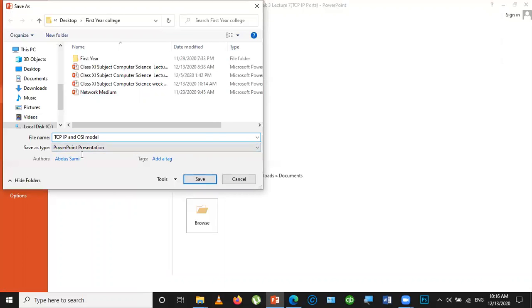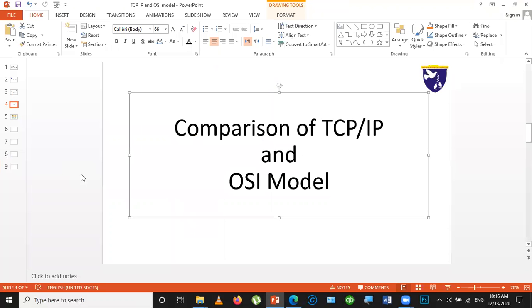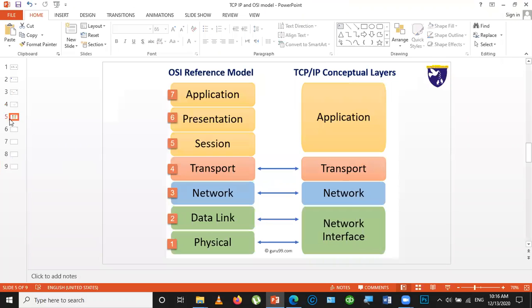Today our topic is the comparison of the TCP/IP architecture and the OSI model. As we already discussed both one by one, now we have a look at the comparison. What are the differences between these two models?